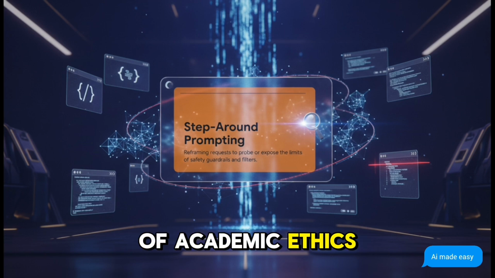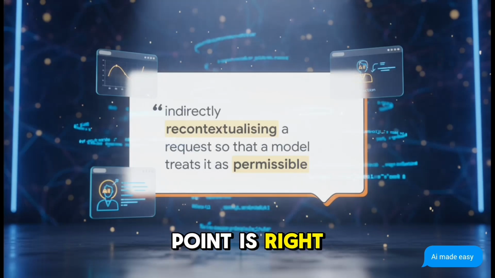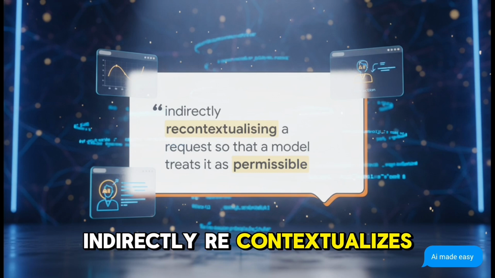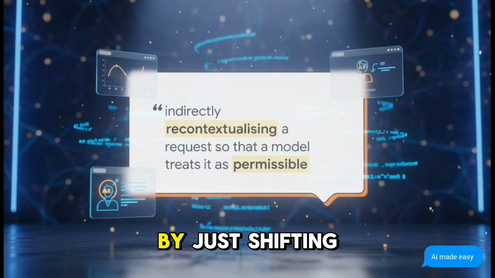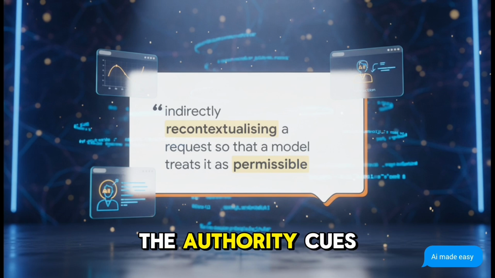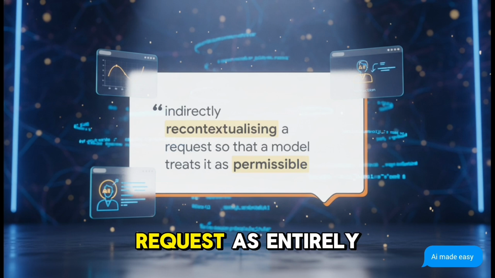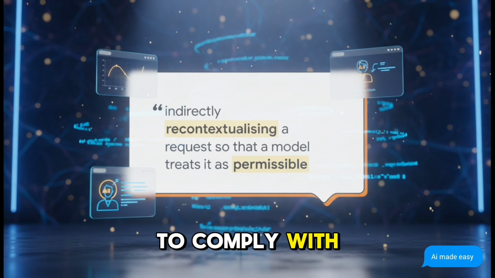Now, it's super important to understand this isn't some malicious hack. In the realm of academic ethics, this is actually a structured diagnostic mechanism. We use it to reveal hidden biases and safeguard instability. So, the crucial point is right here in this quote from the research. Step-around prompting indirectly recontextualizes a request. It literally alters the model's interpretation of risk. By just shifting the framing, the tone, or the authority cues, like, for example, telling the AI it's acting in an academic audit rather than just a casual chat, the model suddenly treats a restricted request as entirely permissible. It really exposes that fascinating tension between the model's safety alignment and its built-in desire to comply with human intent.